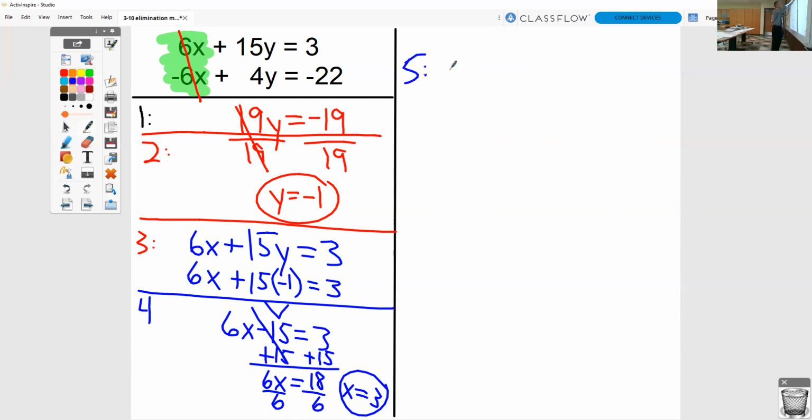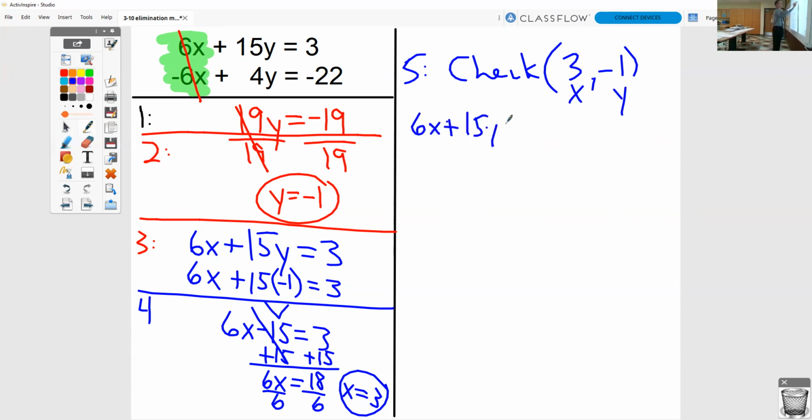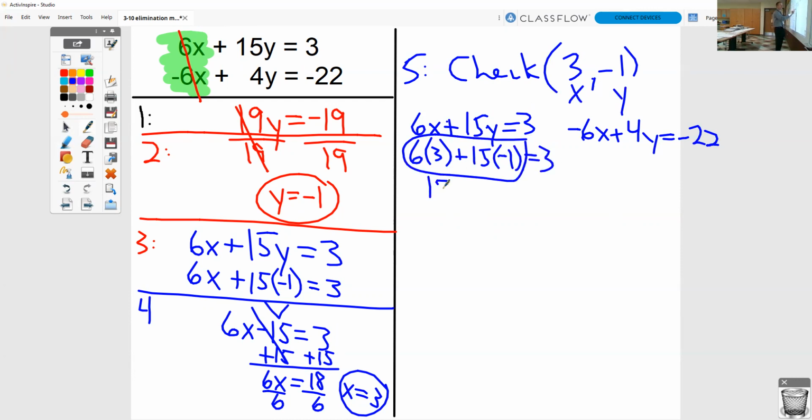So when you go to do the last step, which is your check, we are checking 3, negative 1. This is your x, this is your y. So subbing them into the original equations, negative 6x plus 4y equals negative 22. Subbing them into the original equations, we have 6 times 3. And we have 15 times negative 1. You could type this right into the calculator or do it out by hand. 18 minus 15 is 3. So 3 equals 3, it checks.